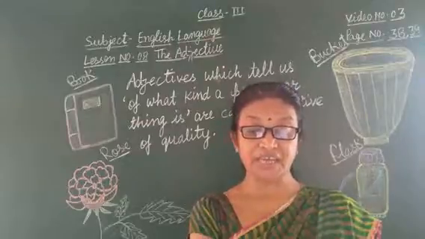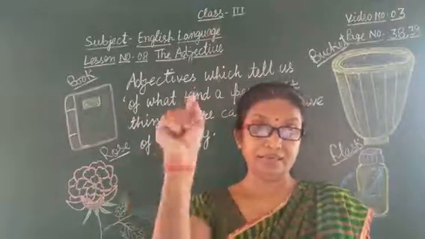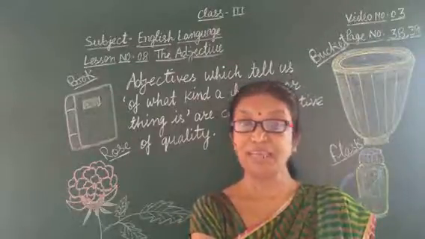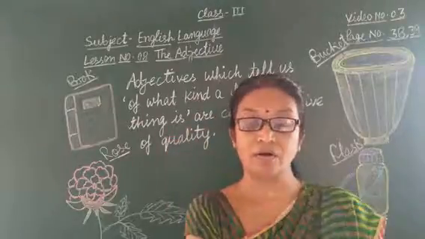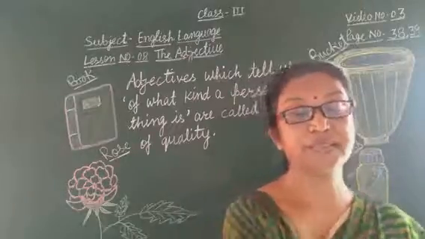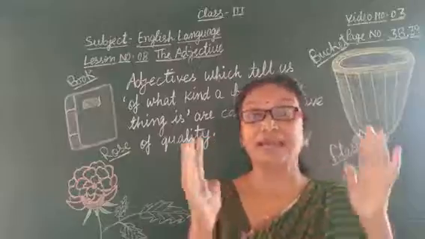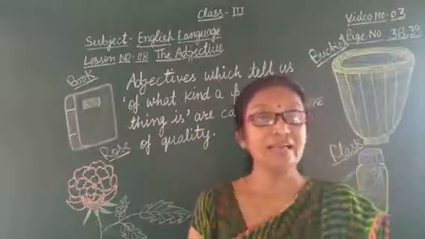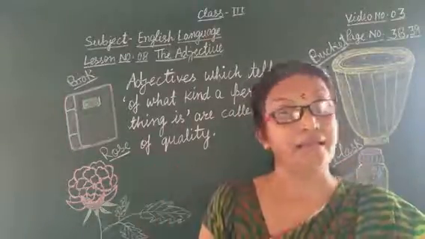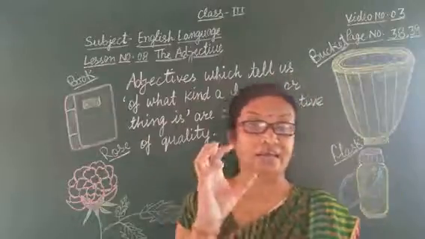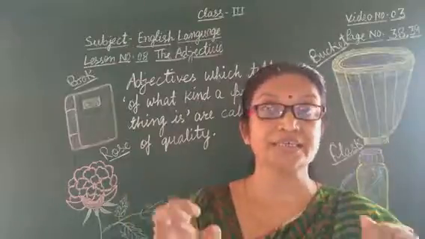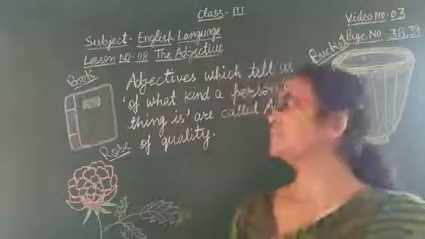Adjectives which tell us, in inverted comma start, how much of a thing is meant, inverted comma close, are called adjectives of quantity. This tells how much of a thing there is. So this is the definition of adjective of quantity.